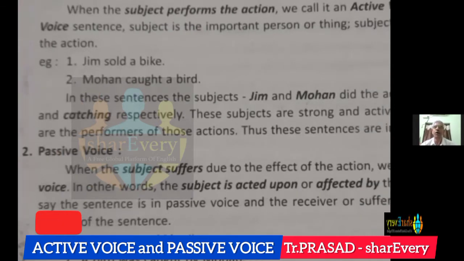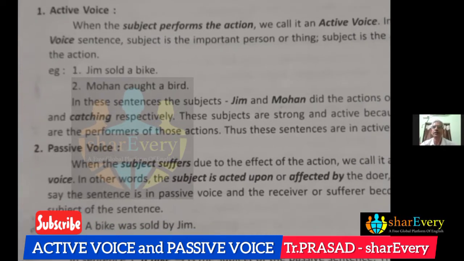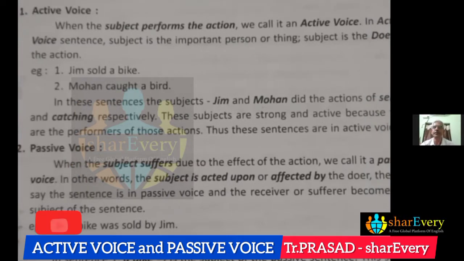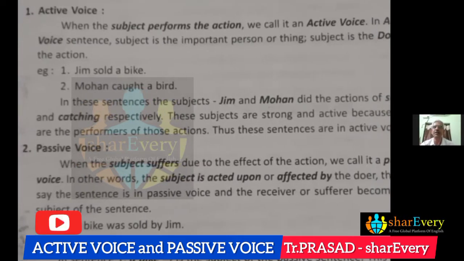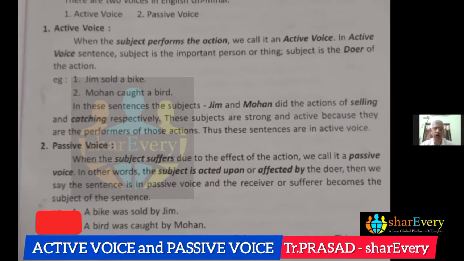And the active voice, when the subject performs the action, we call it active voice. Here, one sentence is given: Jim sold a bike.